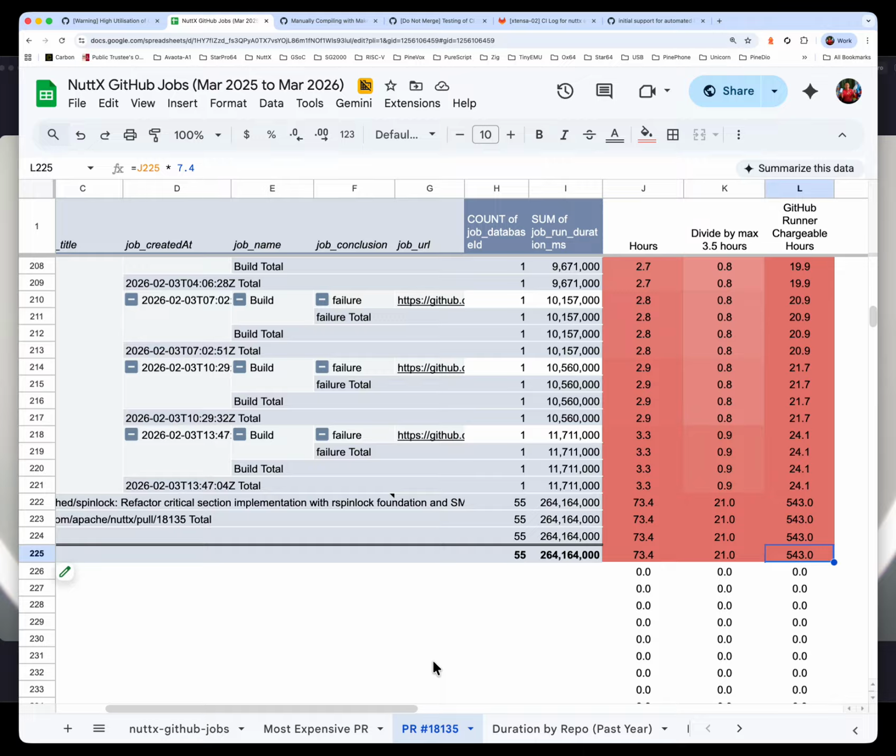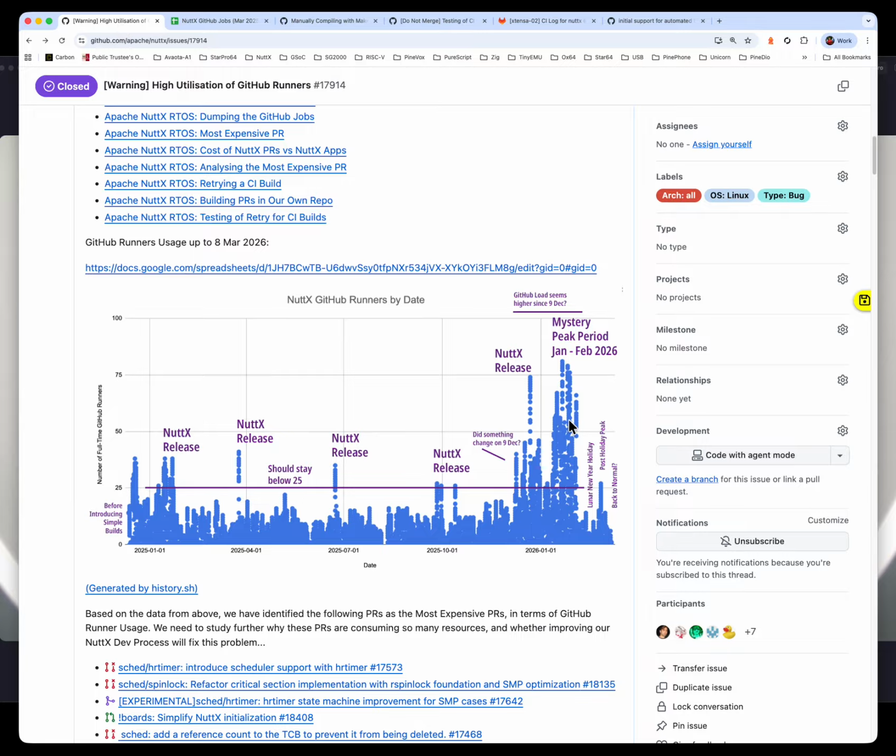Through our experience, we discovered that because our jobs are executing in parallel, we work out to around a 7.4 factor on average, which means that 73 hours of elapsed time, we will multiply by 7.4 to give us 543 chargeable hours. These are the hours that are charged to the Apache NuttX project, and that will appear in this data here.